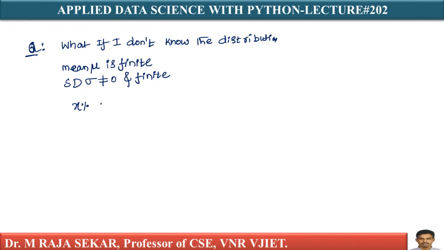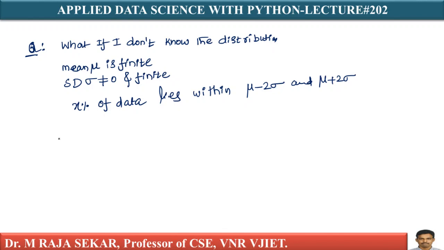X percent of data, this is my question, X percent of data lies within mu minus 2 sigma and mu plus 2 sigma. If you know the data follows a Gaussian distribution, I can say that 95% of the data lies within mu minus 2 sigma and mu plus 2 sigma.